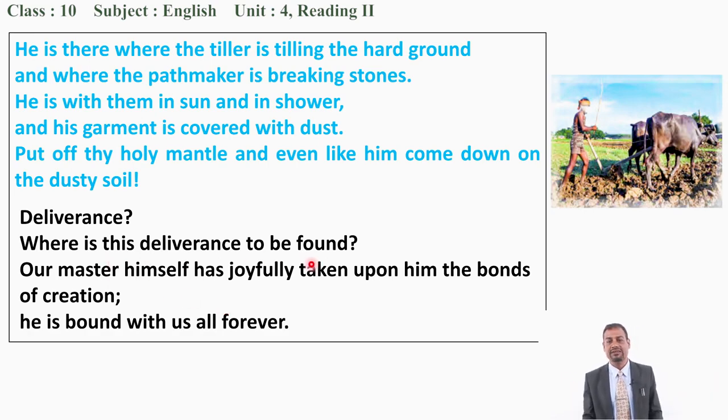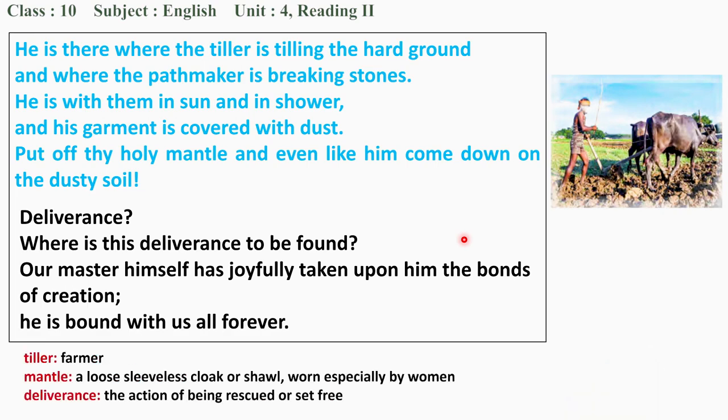Where is this deliverance to be found? Deliverance can be found if we walk, if we help the needy people. So the poem says to leave chanting and singing, then come out to the field and work hard and help the needy people so that we can find deliverance, so that it is a better way of serving God. Is it clear to you? Very good. Now, the word meanings I hope you might have already written down in your notebook.